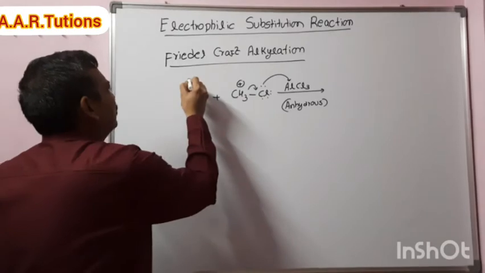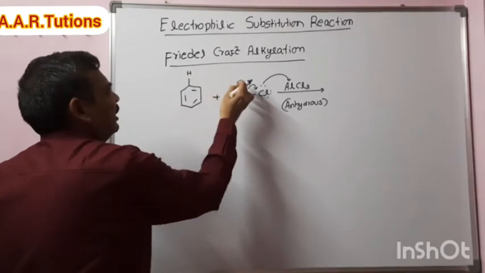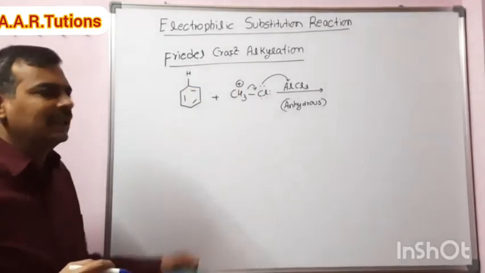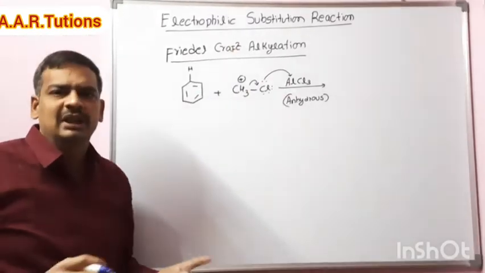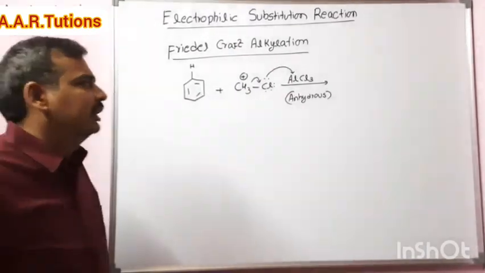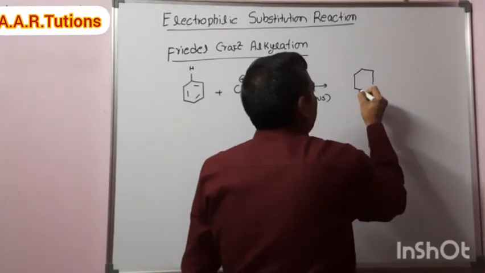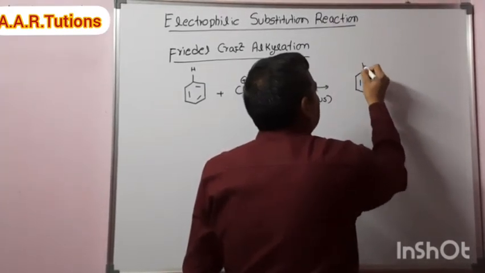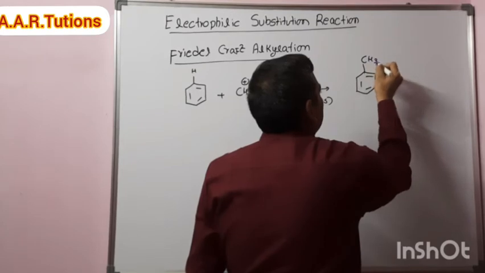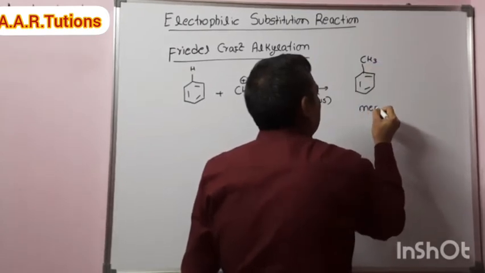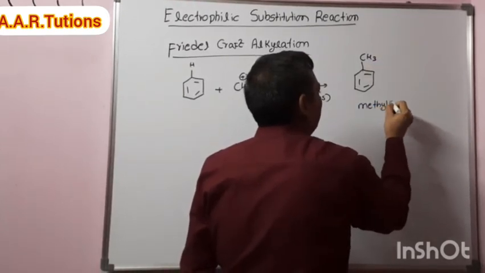Then one electrophile comes in and another goes out. It's an electrophilic substitution reaction, and the product formed is methyl benzene, also known as toluene.